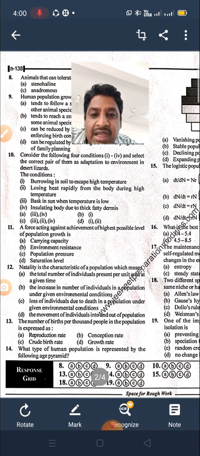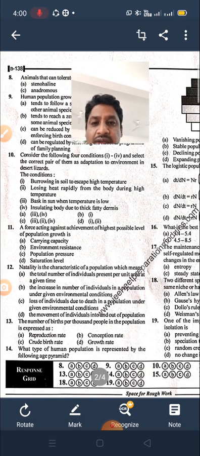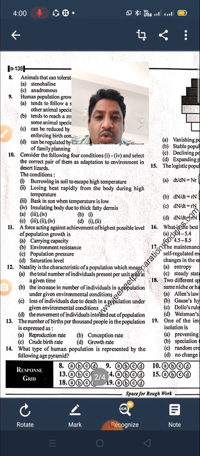And insulating the body due to thick fatty dermis is one of the special adaptations, for example in seals. So behaviorally, for desert lizards, bask in sun when temperature is low is the right answer.